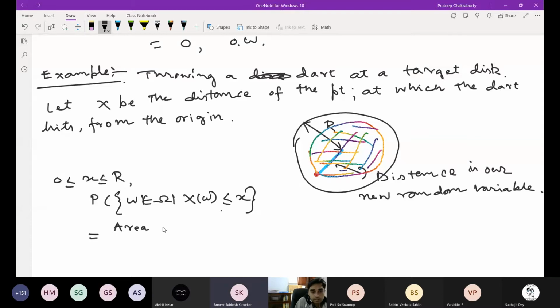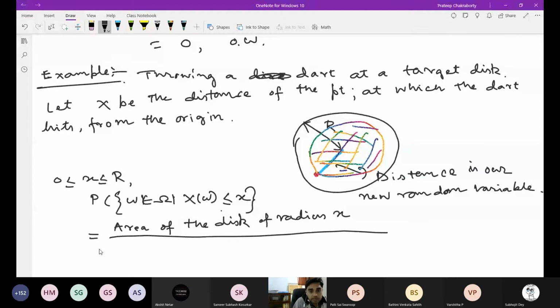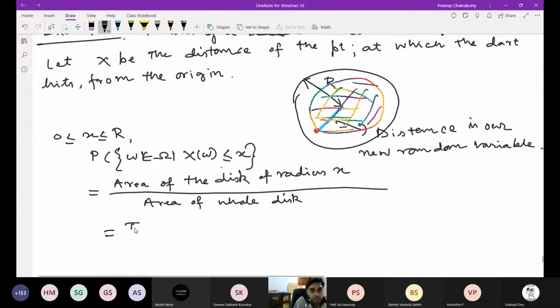That means the area of the disk of radius x by the area of the whole disk, which is pi x square by pi R square. So this is x square by R square.